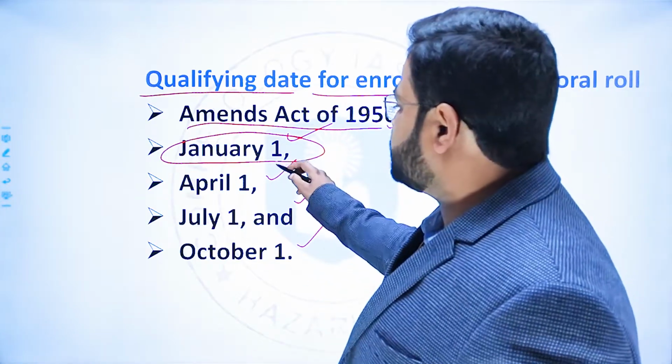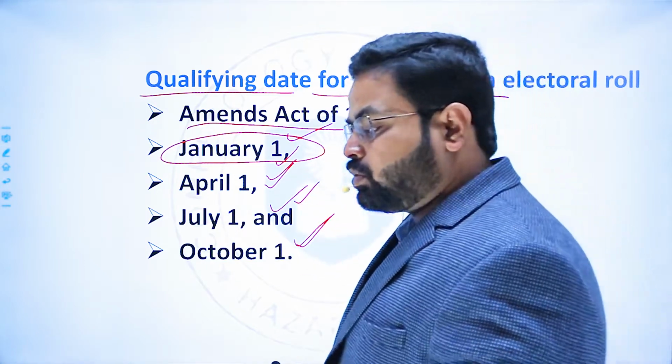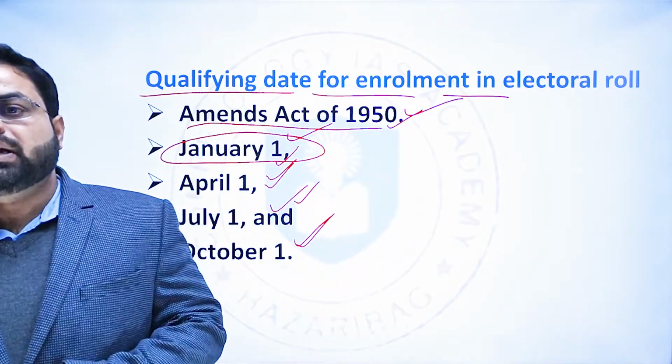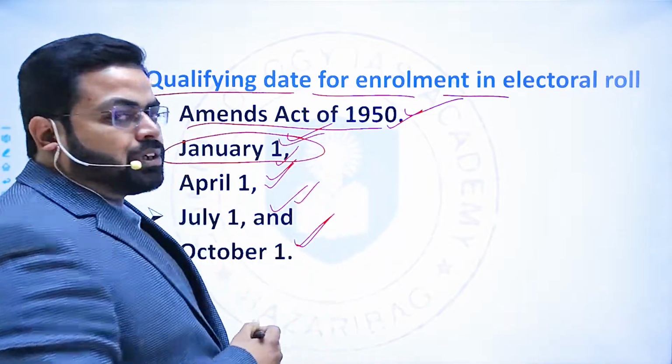Here, 1st of January, 1st of April, 1st of July as well as 1st of October could be the dates for getting included in the electoral roll, because here there was a catch. The cutoff date was 1st of January.